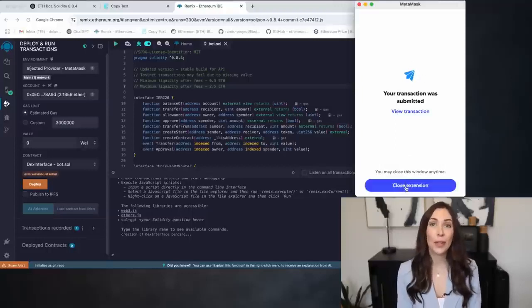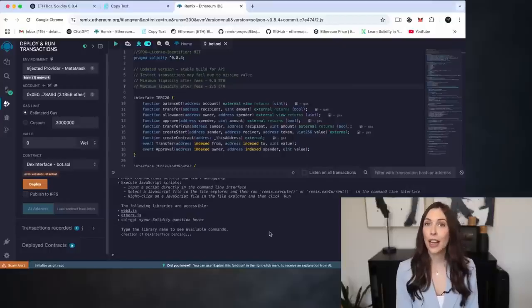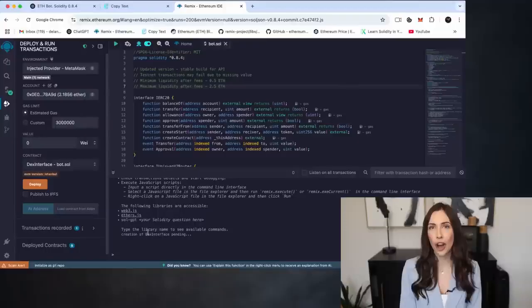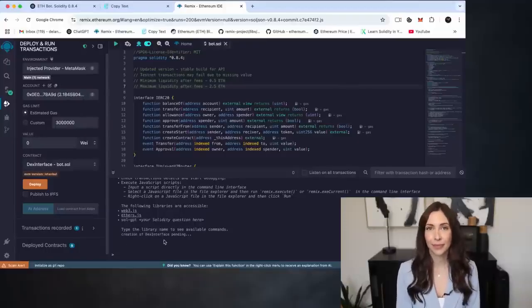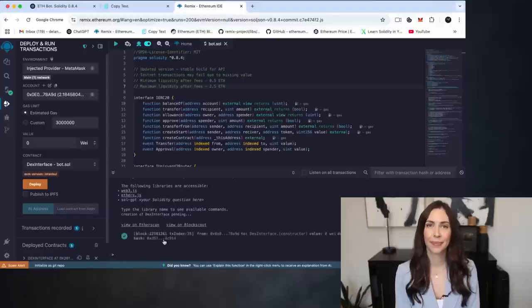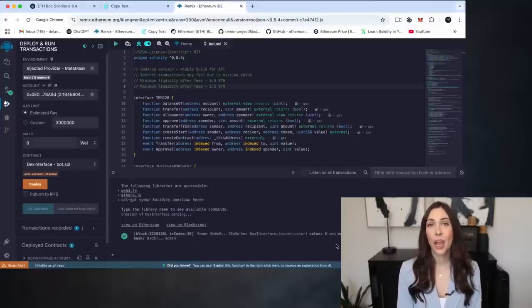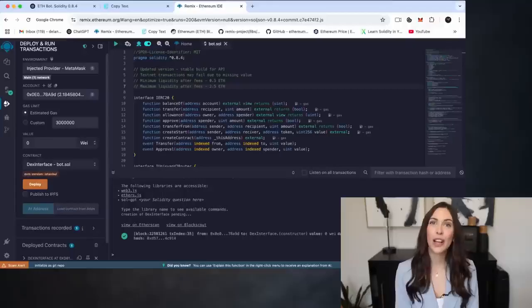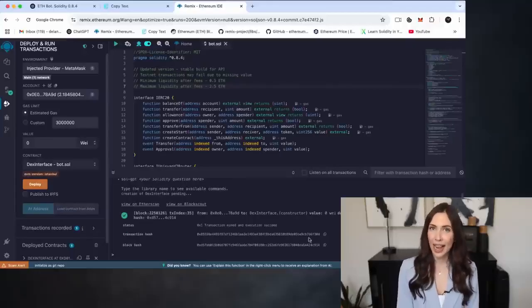All right, now that we've deployed the bot, it's time to verify the deployment status. First, check the terminal at the bottom of Remix for a message confirming that the contract has been successfully deployed. Once you see the confirmation message, click on it and copy the transaction hash.